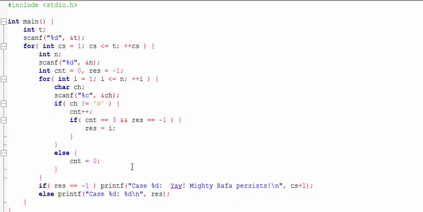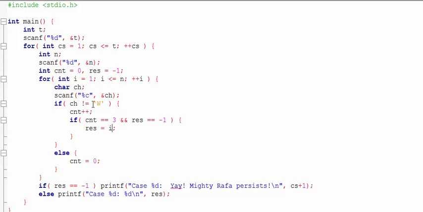the value of race. So basically what's happening here is, at first we are taking the test number as input, then we are taking the number of games played as input, then for each game we will be taking the match result. If the result is not a win, then we will increment CNT. If CNT is equals to 3, and if Rafa hasn't been sacked before, then we will update the race variable as I. That means number of games he is now in.